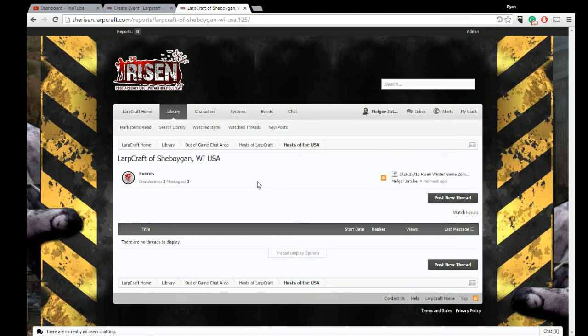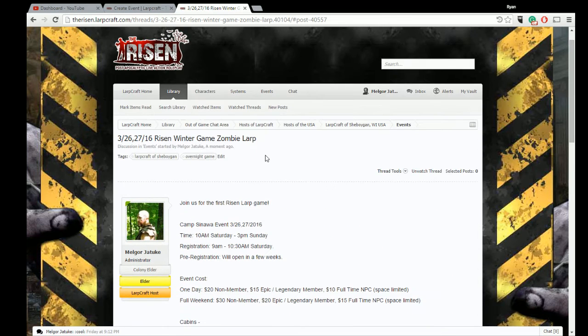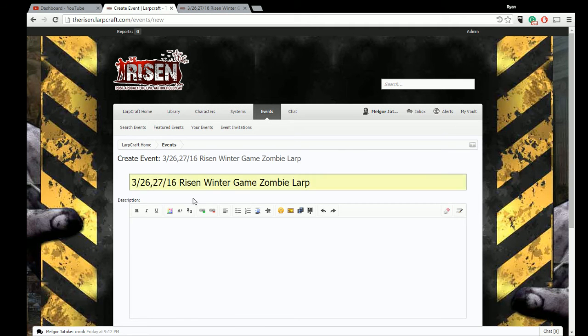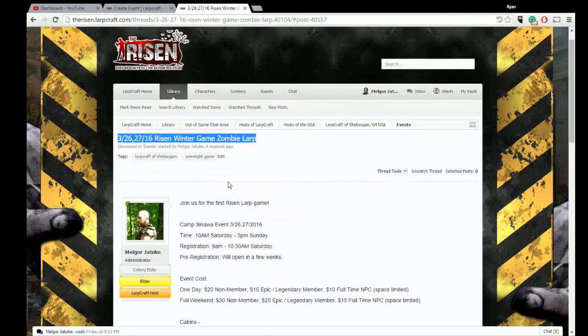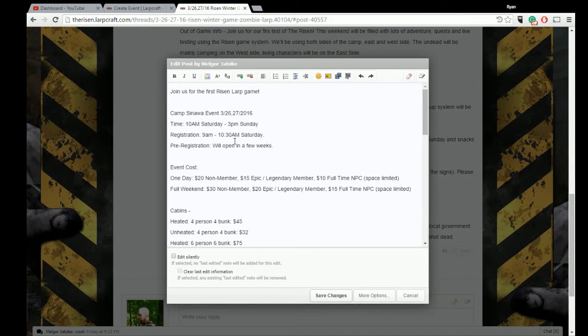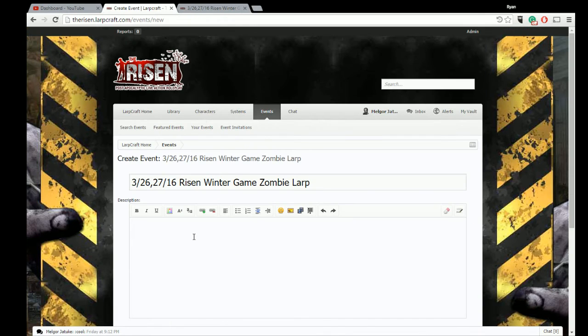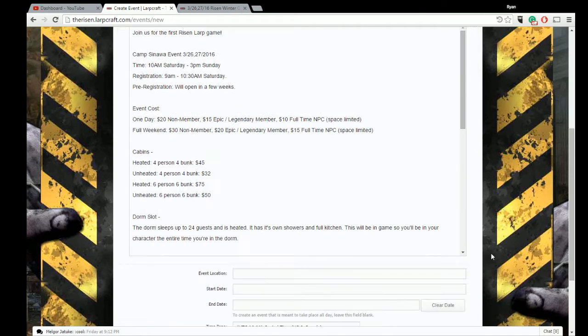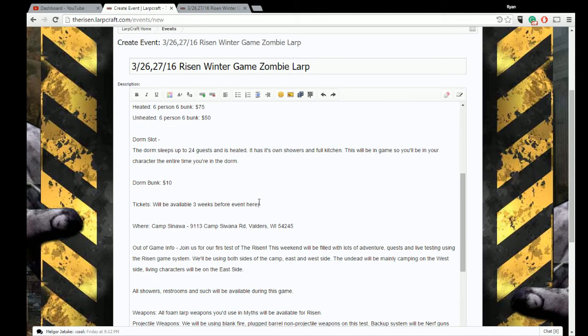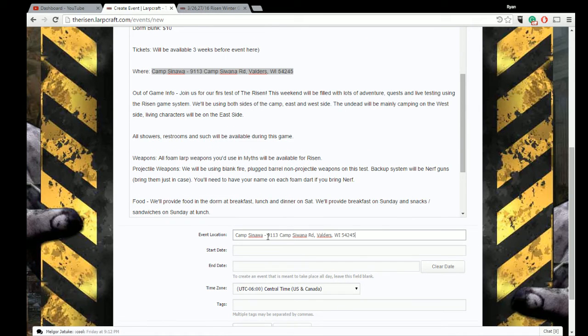I'm going to go into my event, and I'm going through the long way so you can see it one more time. And I'm just basically going to copy and paste this scroll into this event. Just hit edit, Control A, Control C, cancel, and then put it all in there. Event location is the next thing that pops up. So I got the location here. As long as we have a valid address, Google will populate what needs to come up for the map.